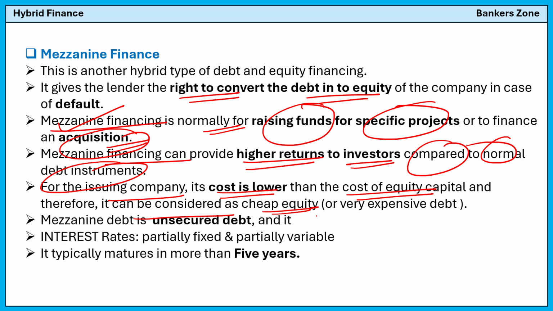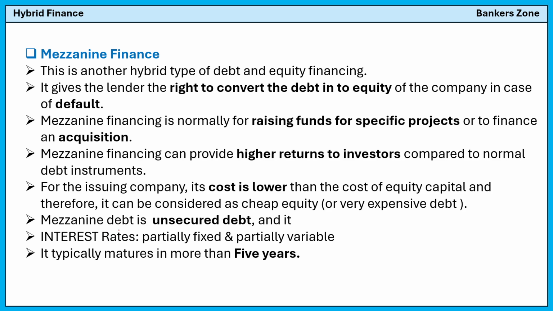That's why it is a cheap equity. Cheap equity means, you can say in a controversy, expensive debt. Now see, the mezzanine debt is the unsecured debt, and the interest rate can be partially fixed or partially variable in case of mezzanine finance. The typical maturity is 5 years. So these are the bits for mezzanine finance.